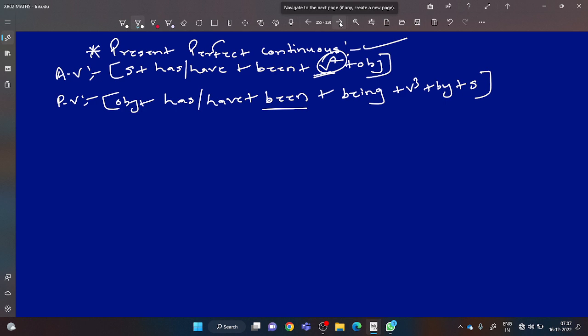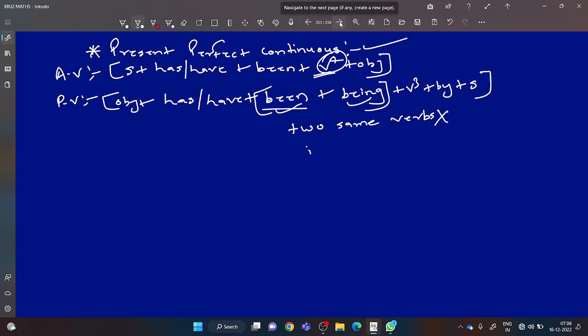Sorry. Now tell me, been and being are two same verbs, different in forms only. So two same verbs cannot come together. Always remember, two same verbs cannot come together. Like, is it possible to write "he is was going to a school"?